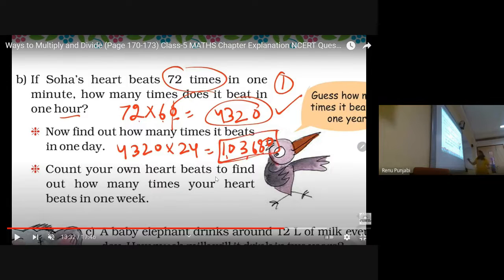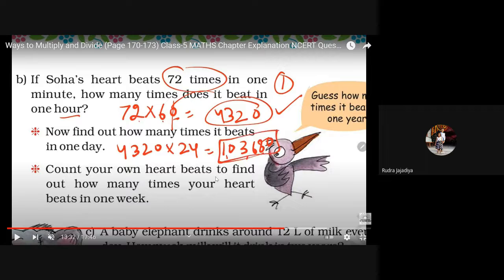Can we multiply it with 24 because there are 2 years? 1 year has 12 months. This is for 1 month. For 12 months it will be this, and for 24 months, multiply and find the answer. Ma'am, how much will he drink? 8,640 in 2 years. Let me check.